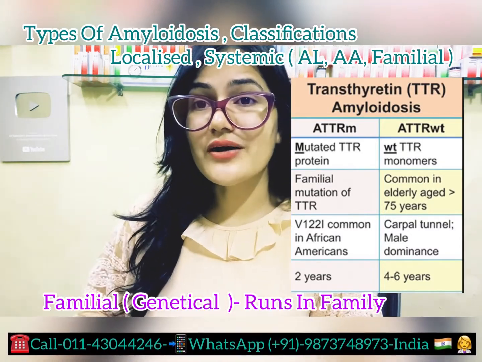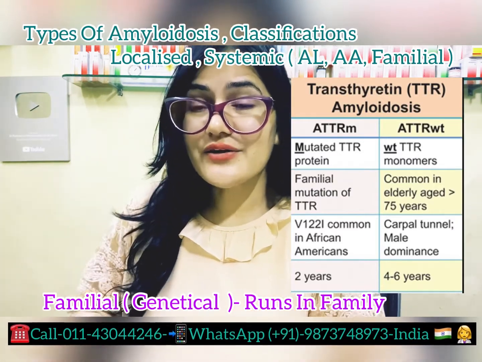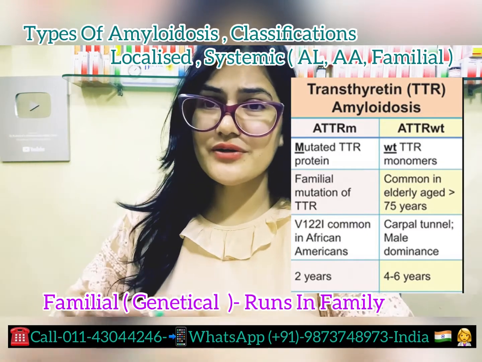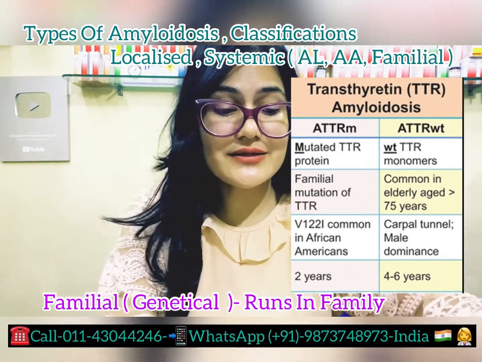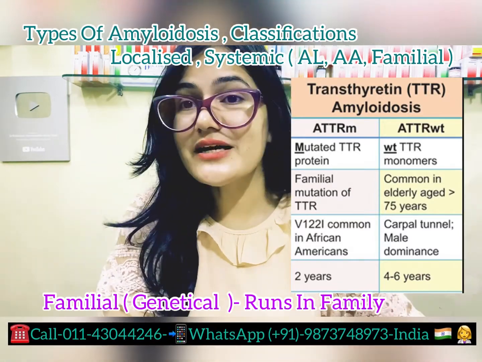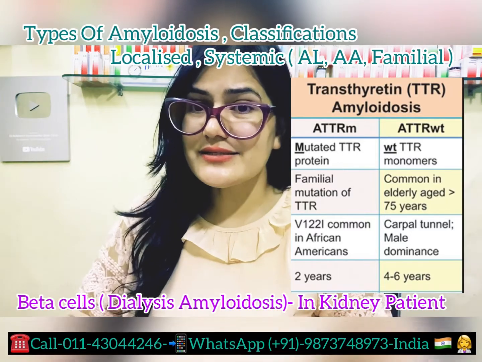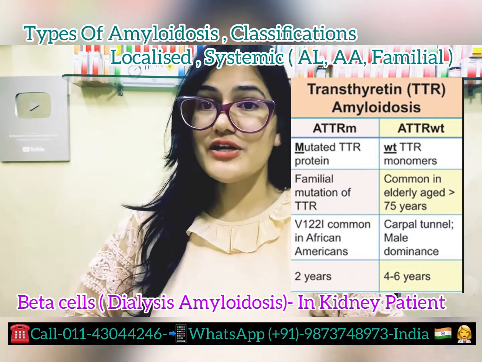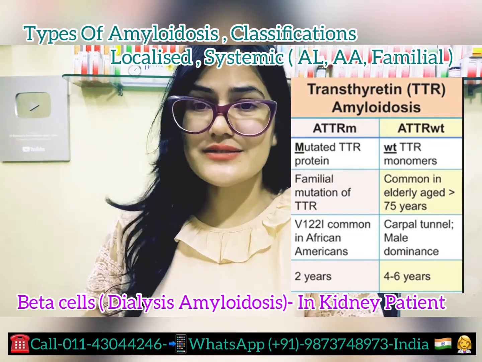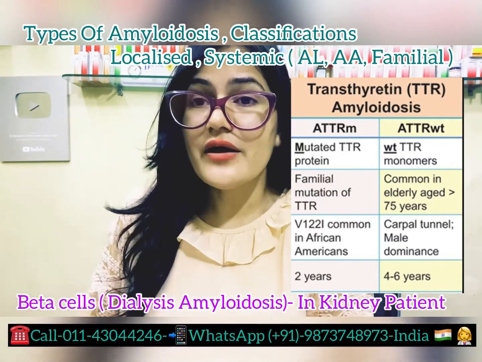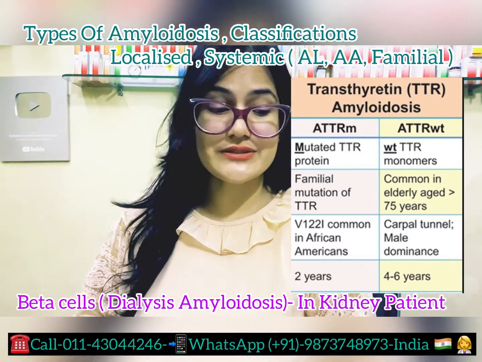Moving on, the third one is familial, genetic. It is seen that it runs in the family, due to some genetic changes or mutations. So again, familial amyloidosis is seen. Then beta-2 microglobulin amyloidosis, or dialysis amyloidosis. As the name suggests, if you are a kidney patient with kidney disease for a longer duration and you are on dialysis, then these abnormal proteins, amyloid, are formed. So it is called dialysis amyloidosis.